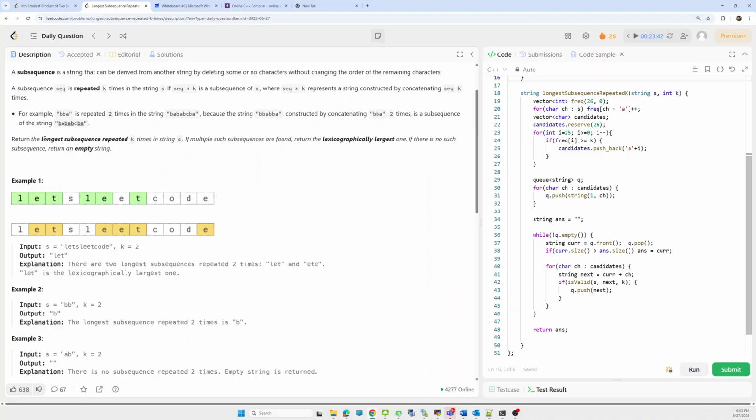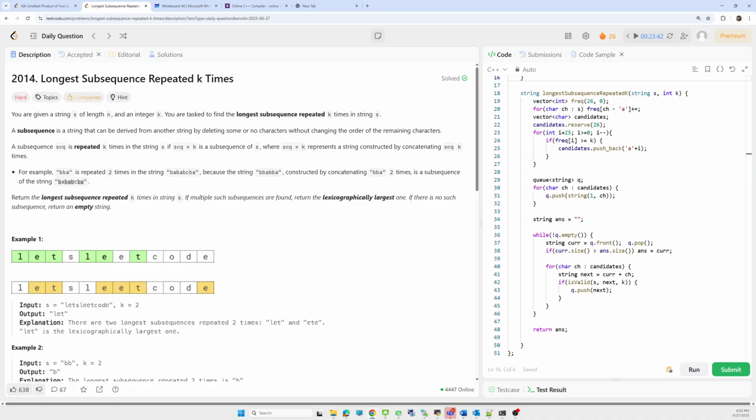So we have to return the longest subsequence string which is repeated k times in string s. Then there is one more clause: if there are multiple subsequences of the same length, then we have to return the lexicographically largest one. And if no such sequence exists, then we have to return an empty string.